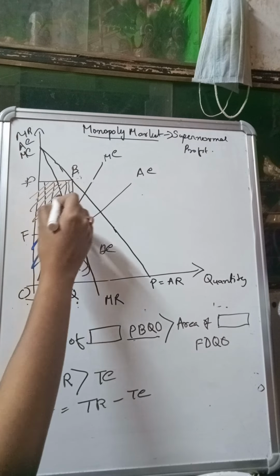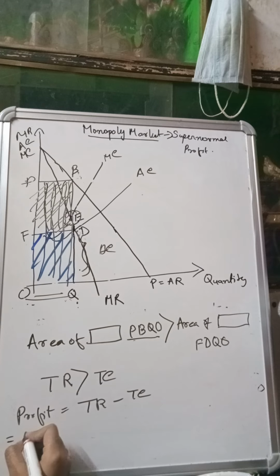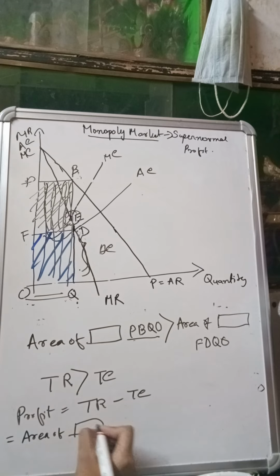So I can write that profit is equal to the area of rectangle PBQO minus the area of rectangle FDQO.